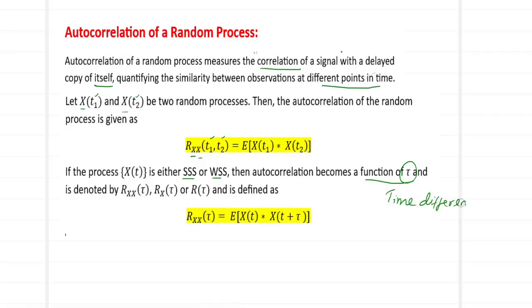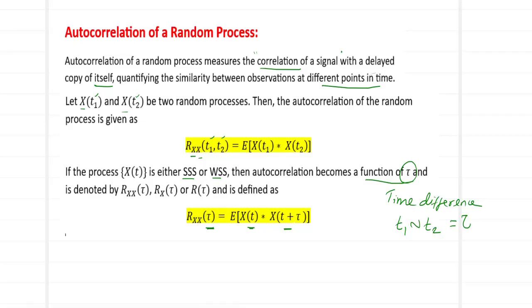How do we measure this time difference? t1 is my first time parameter, t2 is the second time parameter. I take the difference between them, bigger number minus the smaller number, and this time difference is denoted by tau. So if it is SSS or WSS, the autocorrelation automatically becomes a function of tau. We directly write Rxx as a function of tau. It can be written as a single x subscript because both components come from the same random process X, or we drop the x also and write R of tau, which is E of x of t times x of t plus tau.